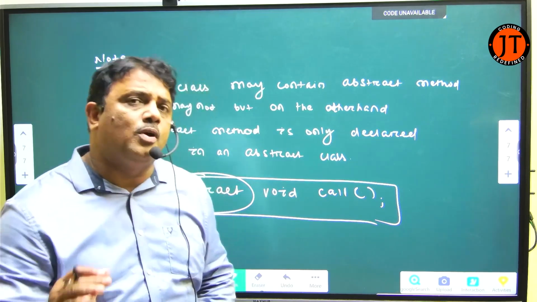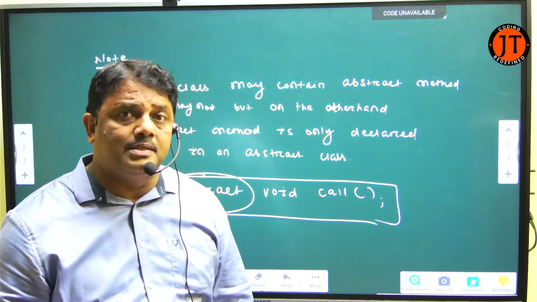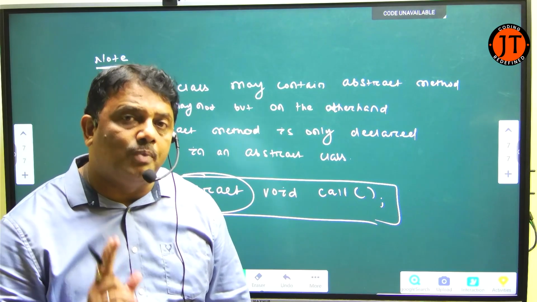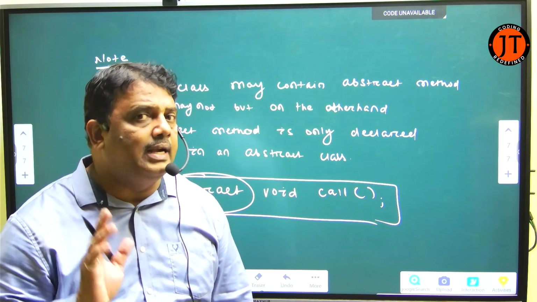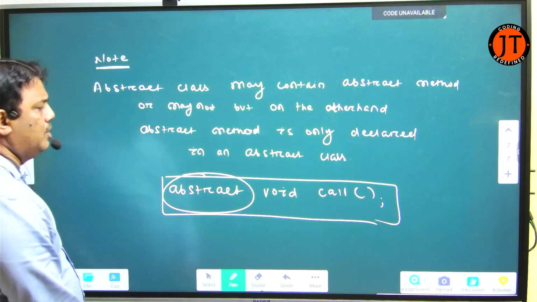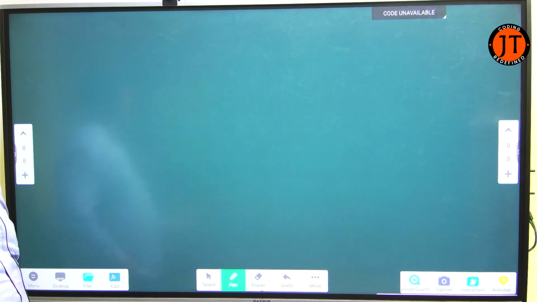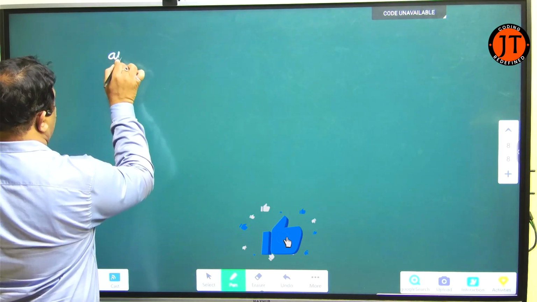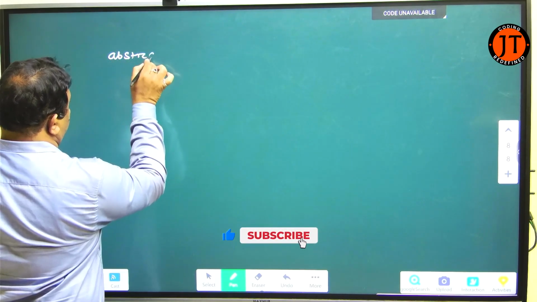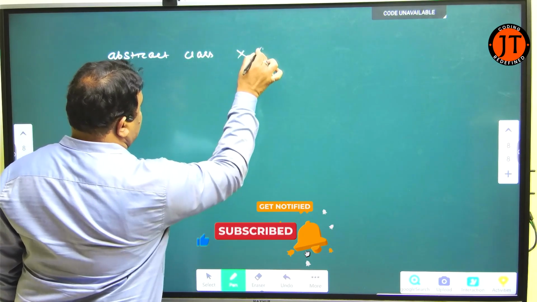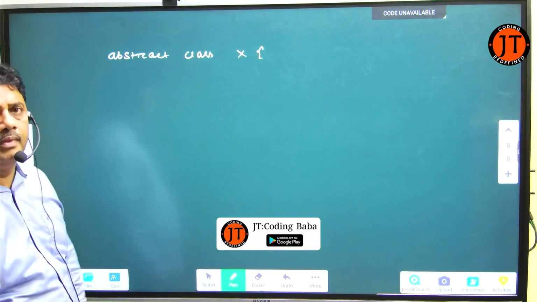If I do not override the abstract method in the child class, then make the child class an abstract class. Otherwise, it generates a compile time error. What does it mean? I will just show you. Here I show you a simple example. I have a class, here you see abstract, that is class X. X is an abstract class.